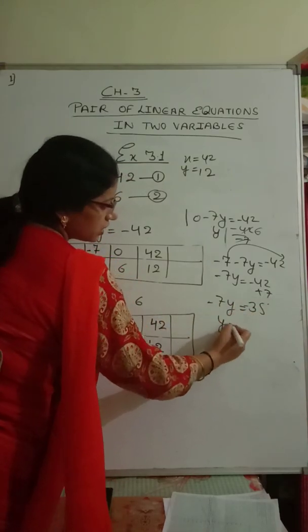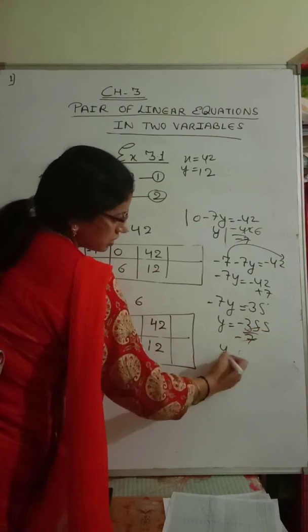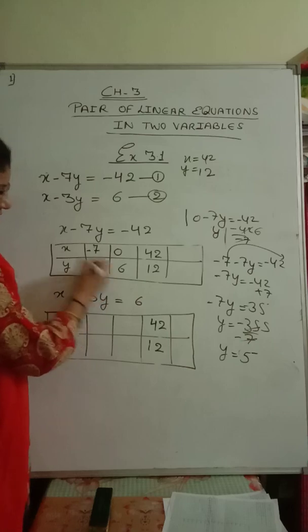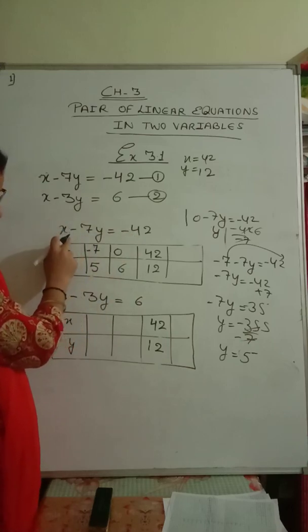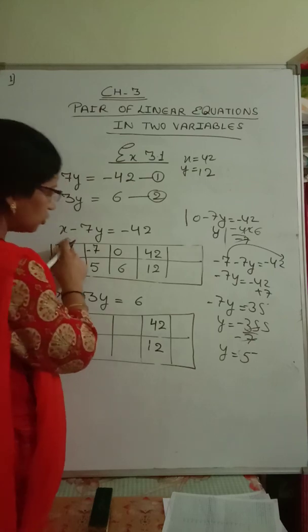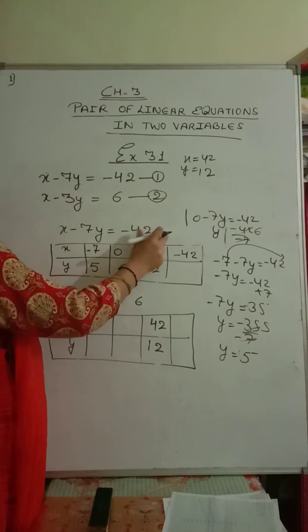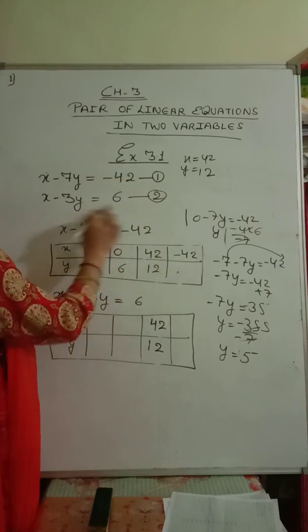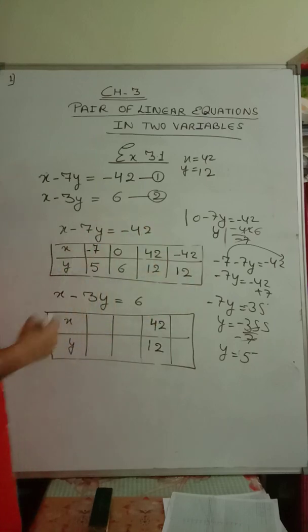Minus 35. So y is equal to minus 35 upon 7. 7 5s are 35, so y is equal to plus 5. So we are getting y is equal to plus 5. In the same way, we will put x equal to 42, which we already got. Let us put minus 42. If we put minus 42, this becomes plus 0. So the value of y will come out as 12. Okay, so we will get this solution.